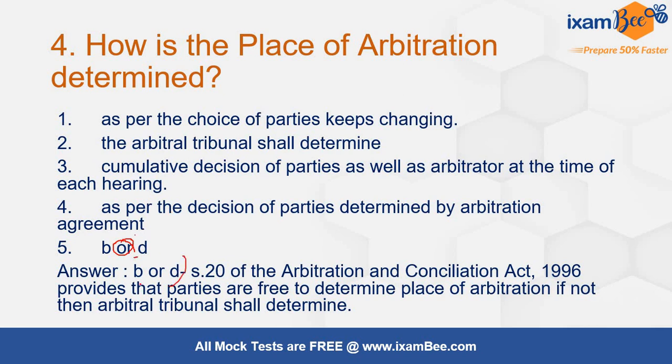That is correct over here. B or D: arbitral tribunal shall determine, or as per the decision of parties determined by the arbitration agreement. So both of these options, any one will take place as per Section 20 of the Arbitration and Conciliation Act. So the correct answer is the fifth option, that is providing for choice between arbitral tribunal and decision of parties determined by arbitration agreement.